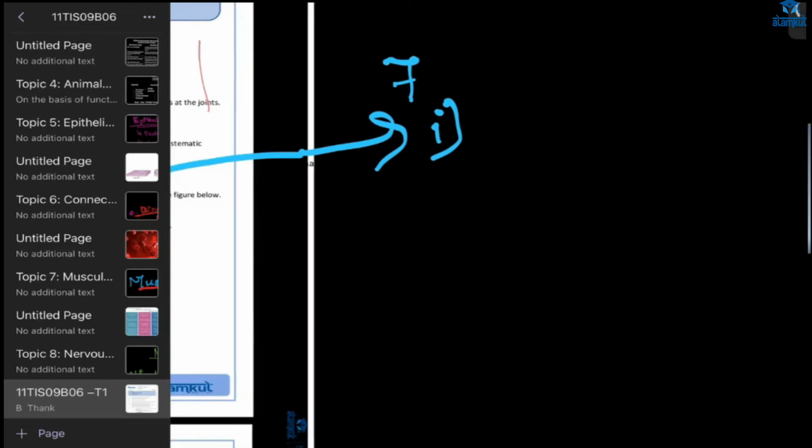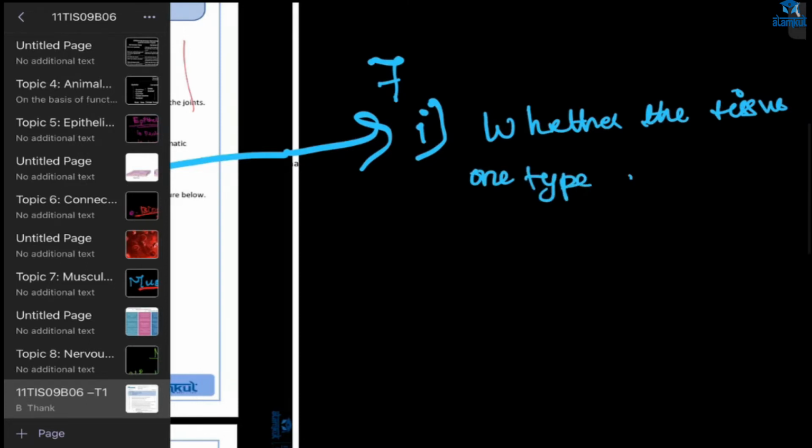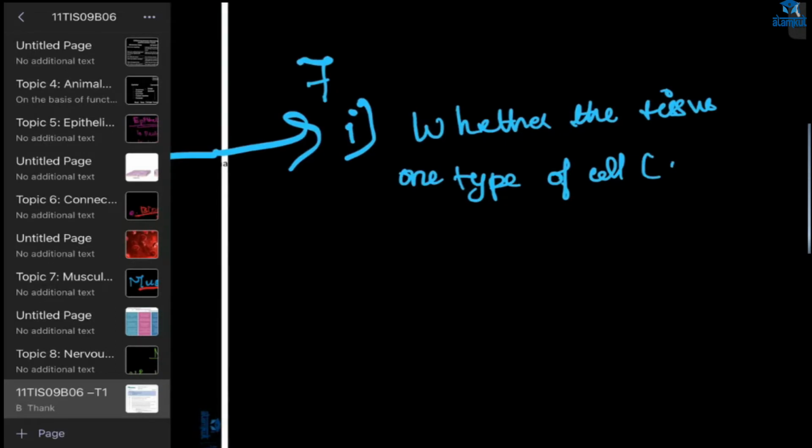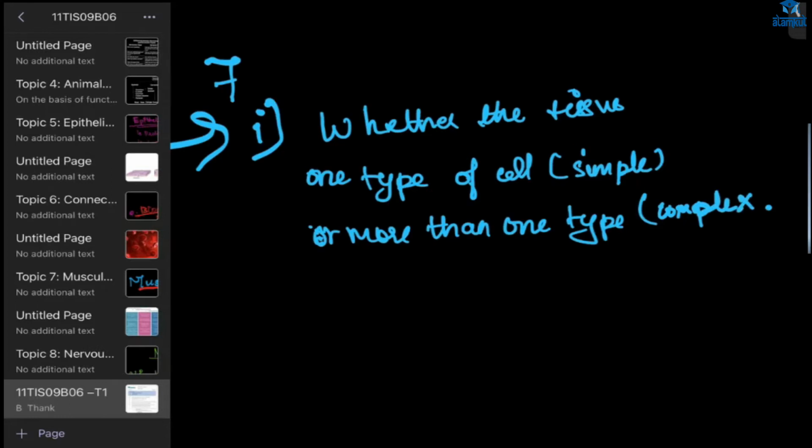So the first thing: whether the tissue is made of one type of cell, that will be simple, or more than one, that is complex. Next, you can write whether the function is supportive, protective, or conductive.